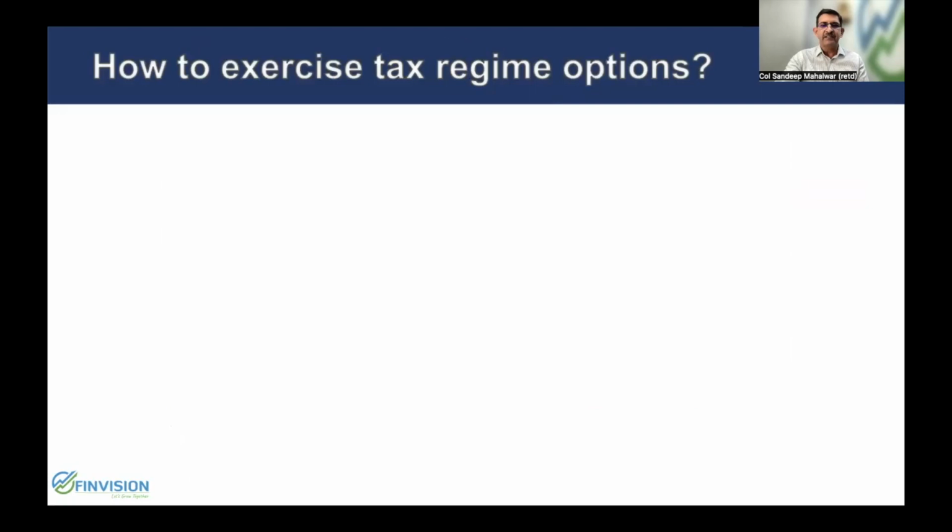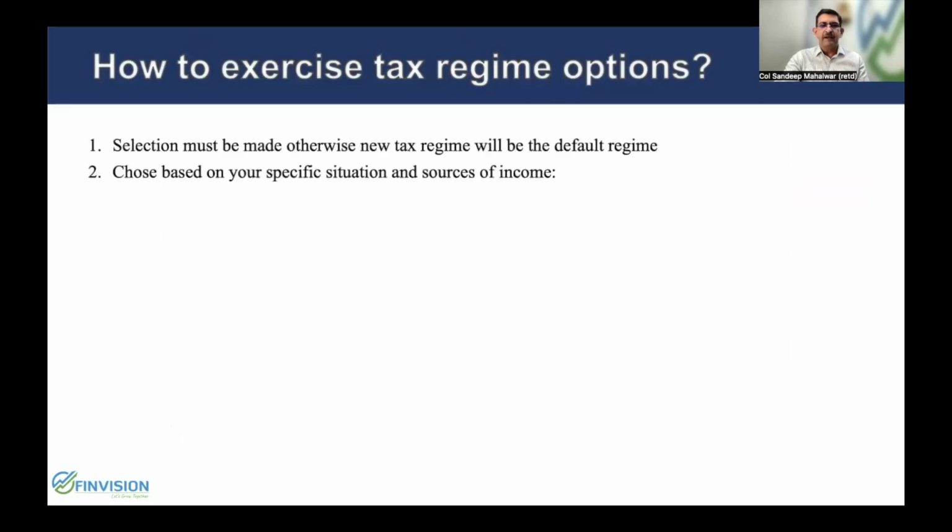Now, how to exercise this tax regime option? Firstly, a selection has to be made. Otherwise, your employer, that is your CDA, and the salary paying agency will make you pay the taxes as per the new tax regime, and they will accordingly deduct the amount as per the new tax regime, because that is the default regime from now onwards. Therefore, make a choice based on your specific situation in the source of income and the amount of income that you are likely to have in the entire financial year.